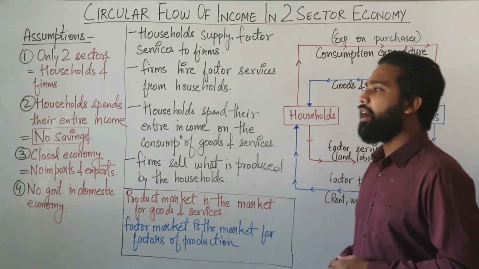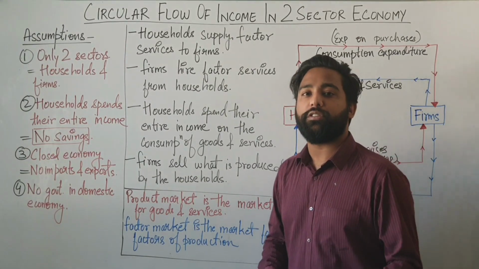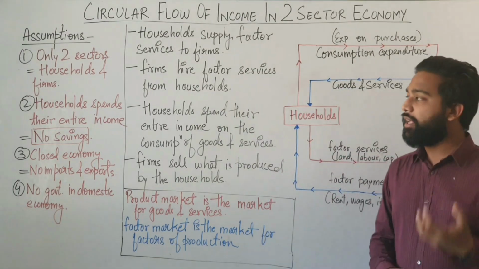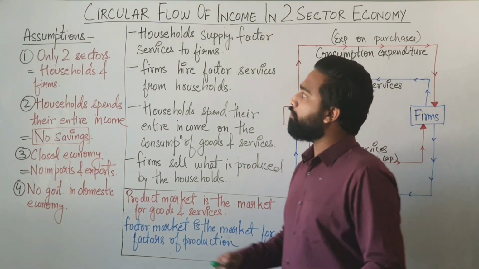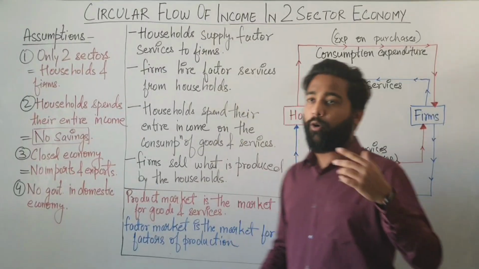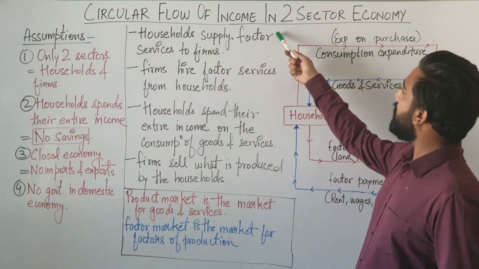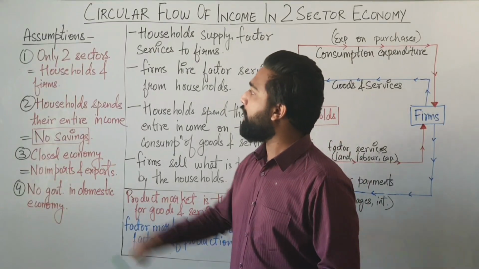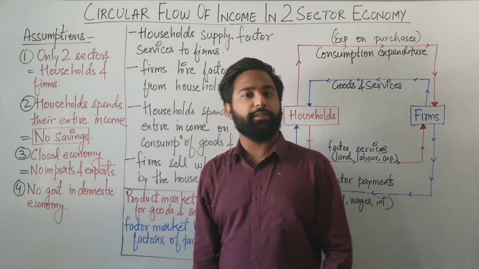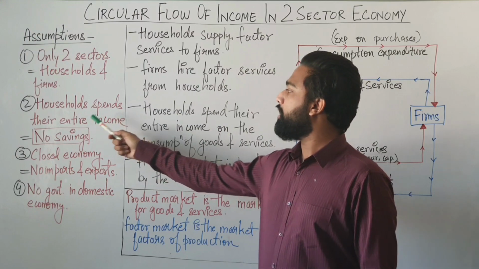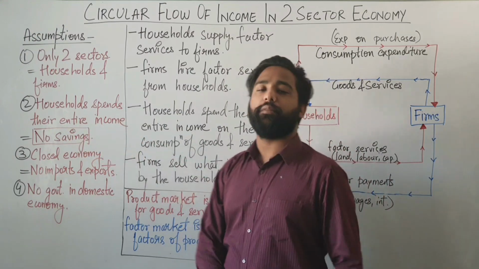But before starting that, there are some assumptions which we need to know. Without any assumptions, we cannot fulfill the theory. Now, the first assumption is there are only two sectors. Obviously, this theory is in two-sector economy, so there are only two sectors. What are they? They are households and the firms. Clear? The second assumption is households spend their entire income.